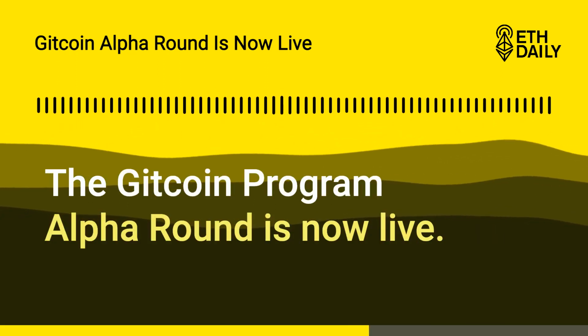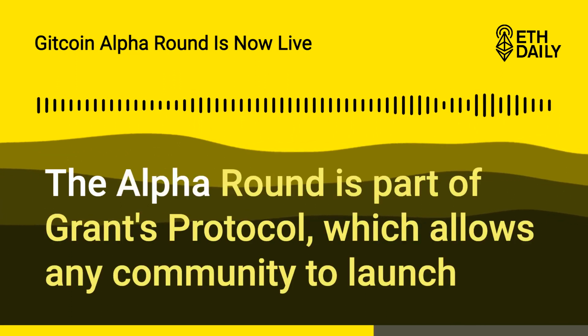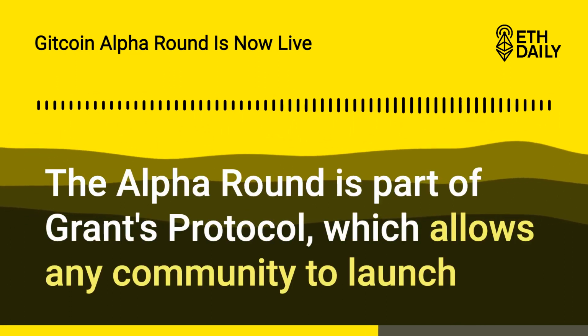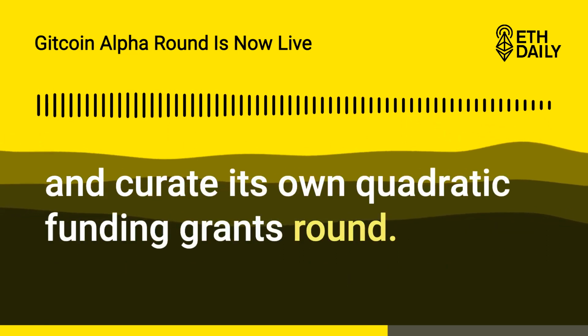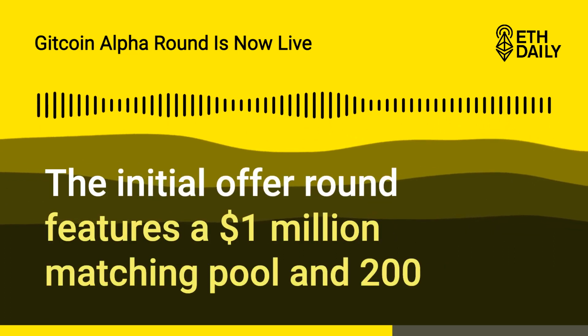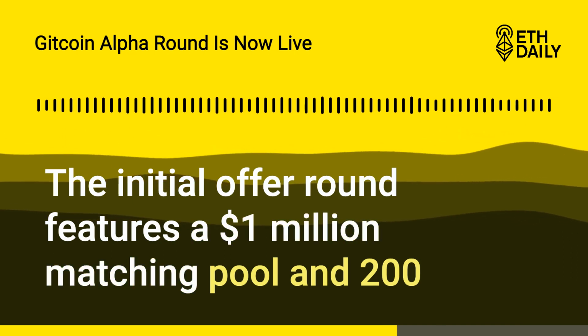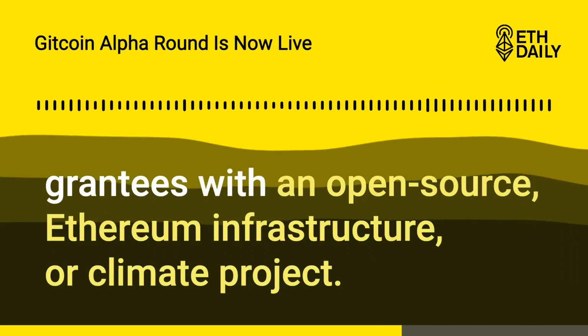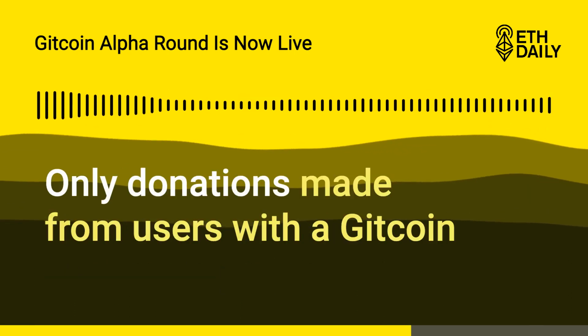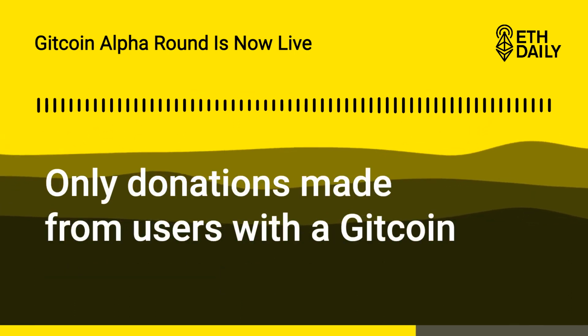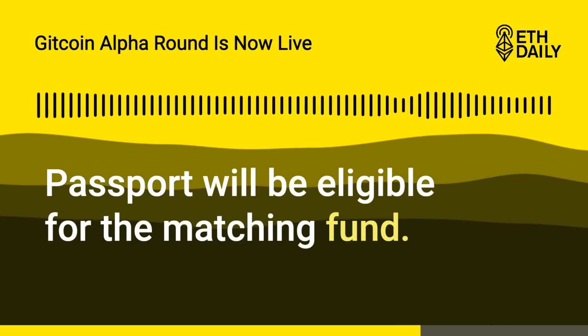The Gitcoin program Alpha Round is now live. The Alpha Round is part of Grants protocol, which allows any community to launch and curate its own quadratic funding grants round. The initial Alpha Round features a $1 million matching pool and 200 grantees with an open source, Ethereum infrastructure, or climate project. Only donations made from users with a Gitcoin Passport will be eligible for the matching fund.